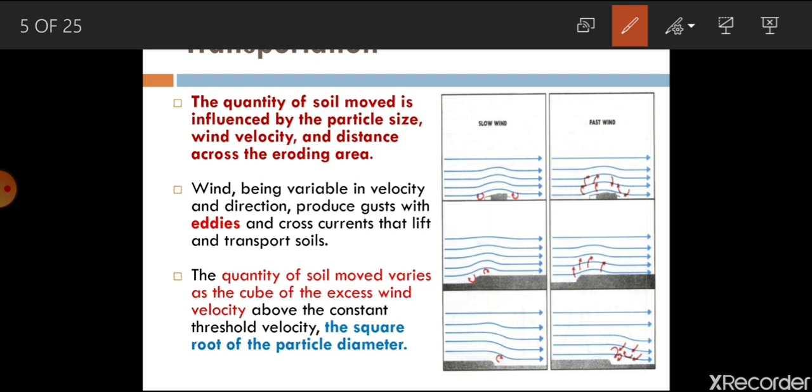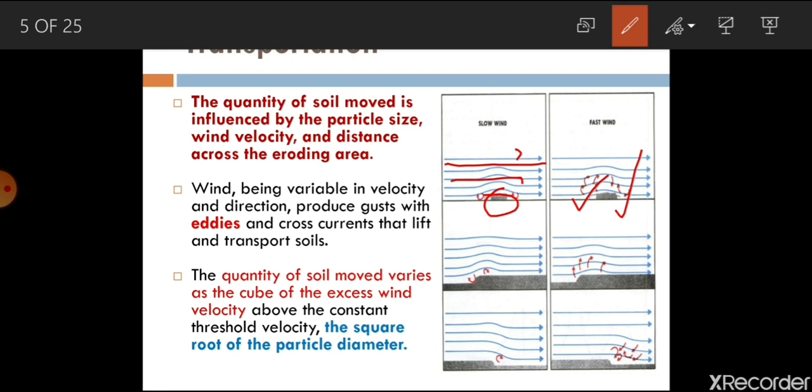So when wind is moving uniformly here, and now if some object comes in between the wind, what will happen? You see here, some turbulence is created very near to that object, which may be a rock, any vegetation, or any kind of thing.